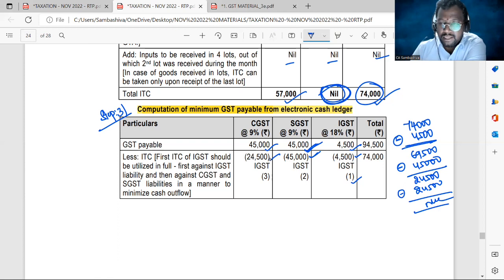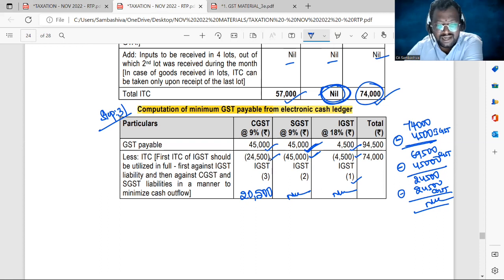So 4,500 we have utilized for the payment of IGST, 45,000 for the payment of SGST, and 24,500 for the payment of CGST. Clear? Now the IGST liability becomes 0, SGST liability becomes 0, whereas you still have a CGST liability of 20,500.